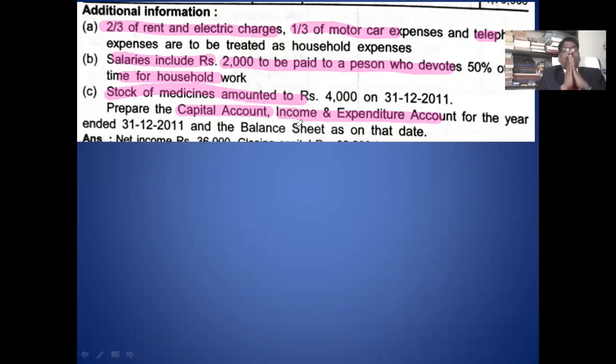So here you have to prepare the capital account to record his household transactions. That household transaction may be capital or revenue. All household transactions you record in the capital, then close the capital. That closing balance of capital you take in the balance sheet.